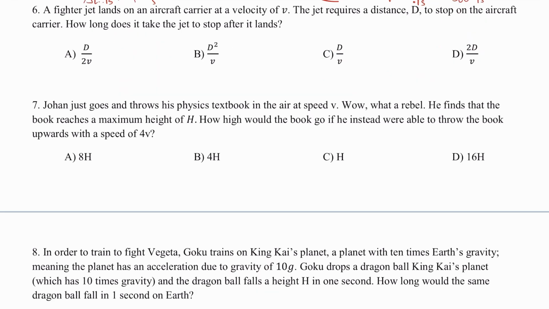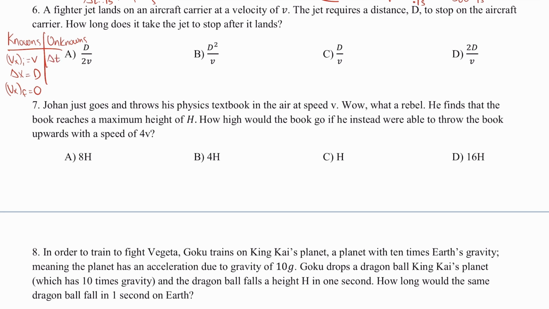Number 6 reads, a fighter jet lands on an aircraft carrier at a velocity v. The jet requires a distance d to stop on the aircraft carrier. How long does it take the jet to stop after it lands? Let's go ahead and create some knowns and unknowns. So I know that the initial velocity is just v. It requires this distance d to stop. So this displacement, we're going to call it capital D. And I know that the final velocity is 0. And here it's asking me for time. How long does it take the jet to stop after it lands?